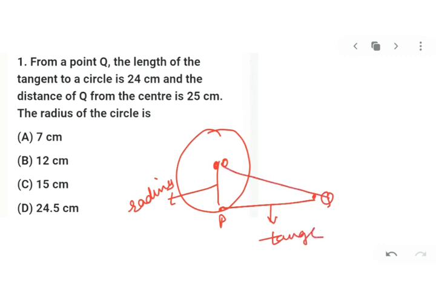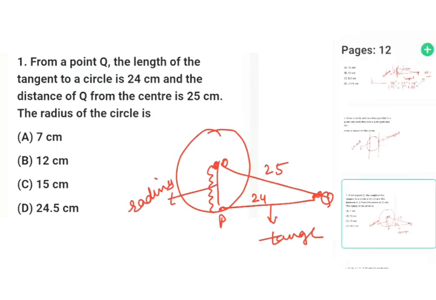Let's see what all things are given to you. You have been given the length of a tangent to a circle is 24 centimeter. So PQ is 24 given to you, and the distance of Q from the center, that is OQ, is given to you as 25. So my dear kids, no doubt you can solve this by Pythagoras and get your answer for the radius, that is OP. Yes?